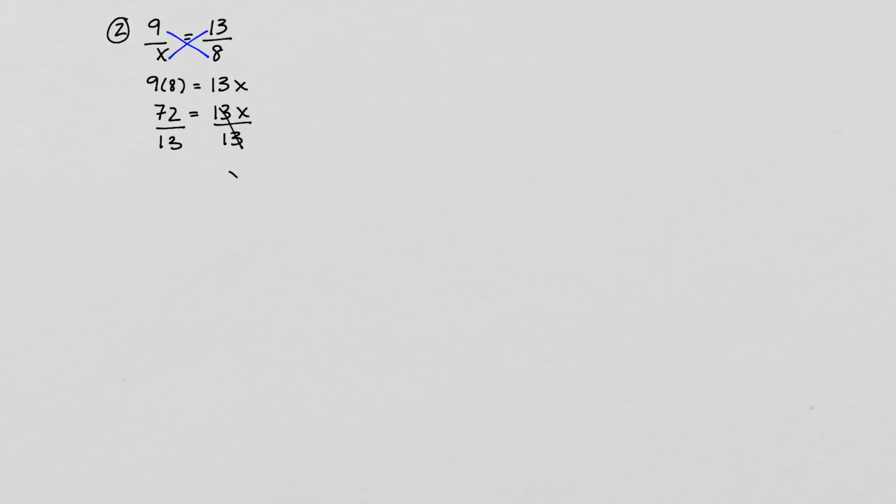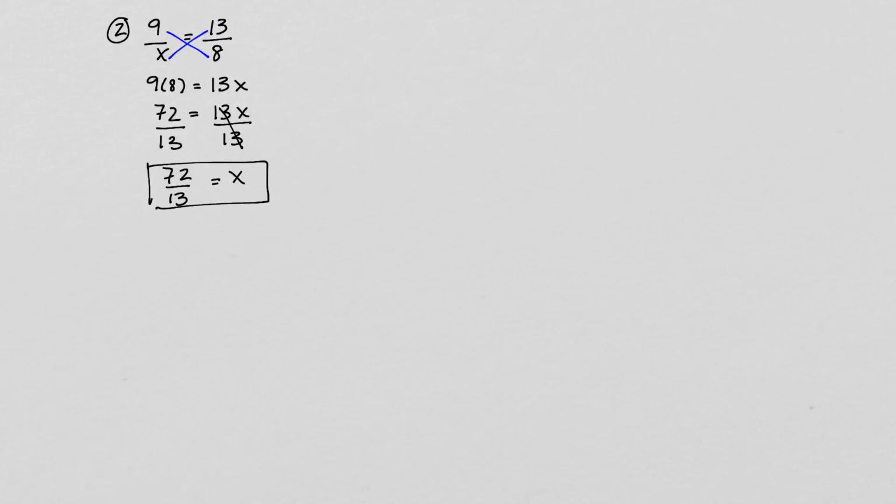So let's try another one. We'll go here to a clean page. So maybe 9 over x equals 13 over 8. So again, I have one fraction equals another fraction, which means I can do this cross multiply. And so if I do that, I end up with 9 times 8 equals 13x. 9 times 8 is 72. So 72 is equal to 13x. We're going to divide both sides by 13. So x is going to be equal to 72 over 13.